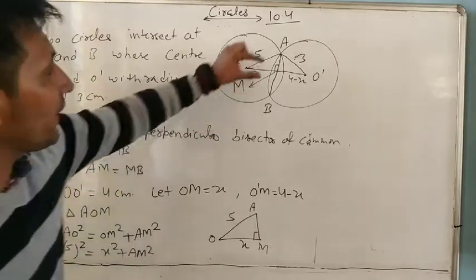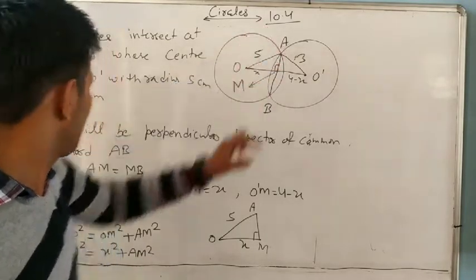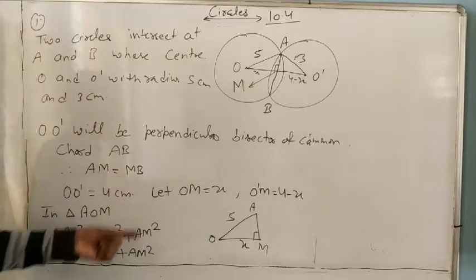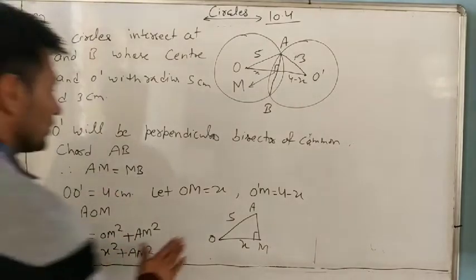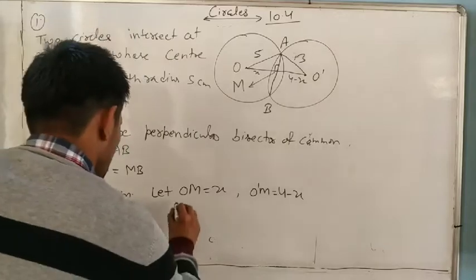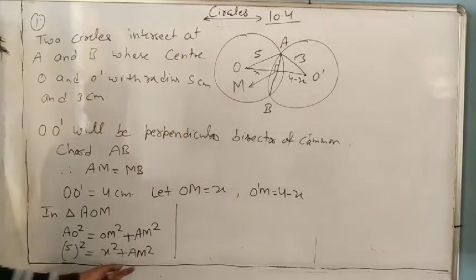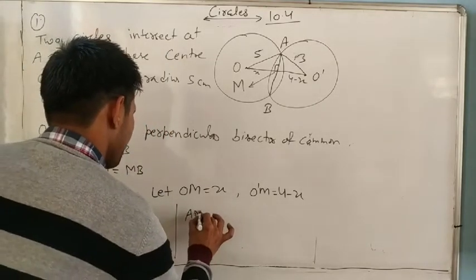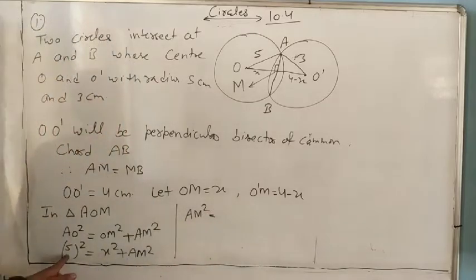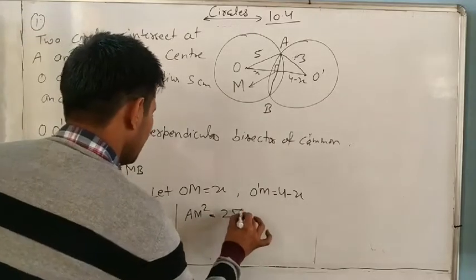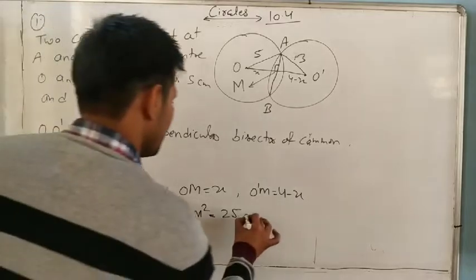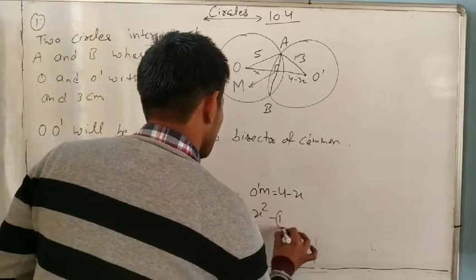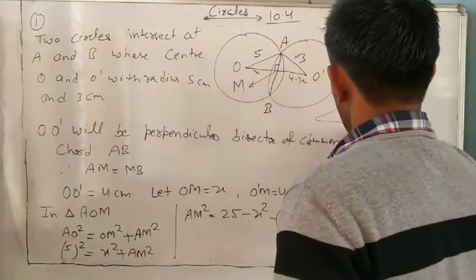So AM square equals 25 minus x square. Equation number 1.